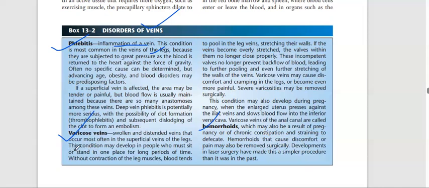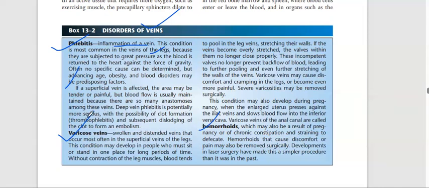In phlebitis, let's discuss what will happen. Often no specific cause can be determined, but advancing age, obesity, and blood disorders may be predisposing factors. So what are the reasons? Age, obesity, blood disorders. If your superficial vein is affected, the area may be tender or painful, but flow is usually maintained because there are so many anastomoses among these veins.